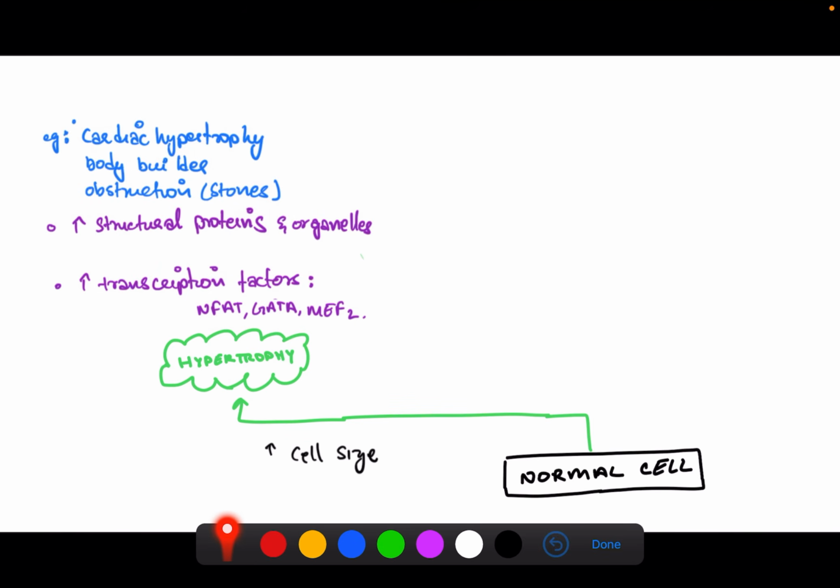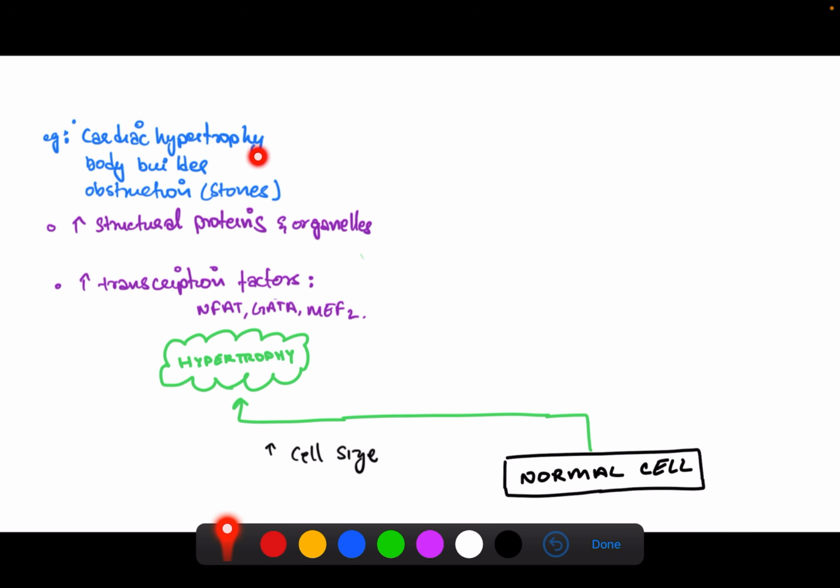Start off with hypertrophy. Hypertrophy is an increase in cell size due to increase in stress or the workload of the cell, as we see in cardiac hypertrophy. This is done by increasing transcription factors like NFAT, GATA, and MEF2, which in turn increase the structural proteins or organelles.